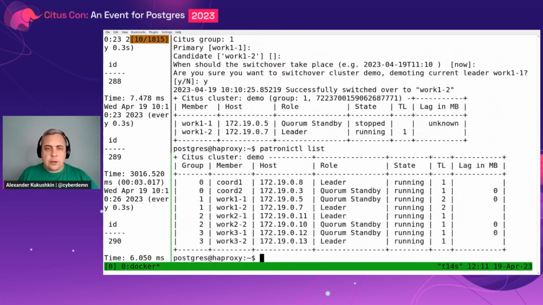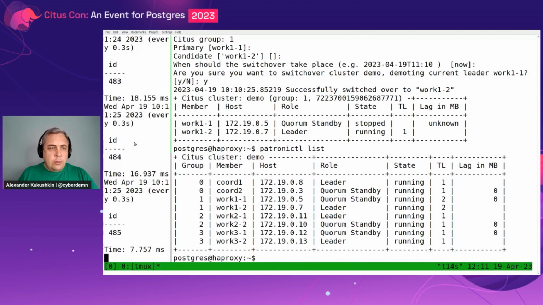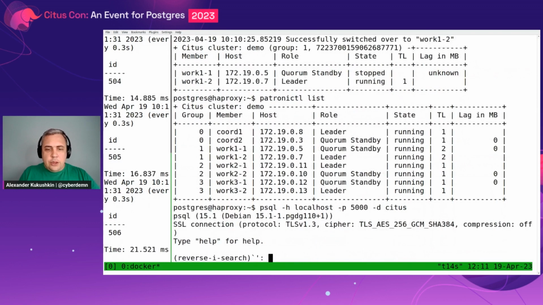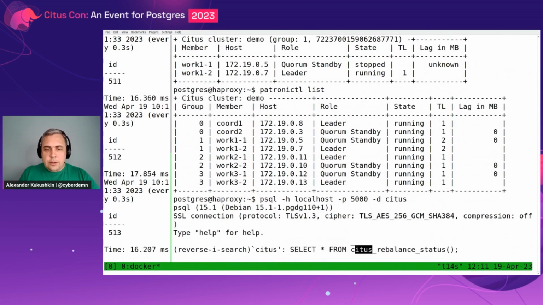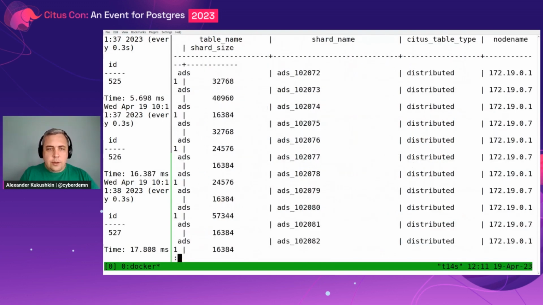If we check patronictl list once again, we will see that the switchover completed, and the worker in group 1 is already on timeline 2, and everything seems to be nice. And our queries are still running. The next thing we're going to do is check the Citus shards table.